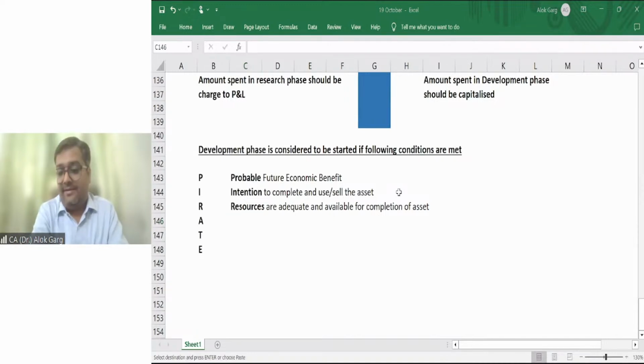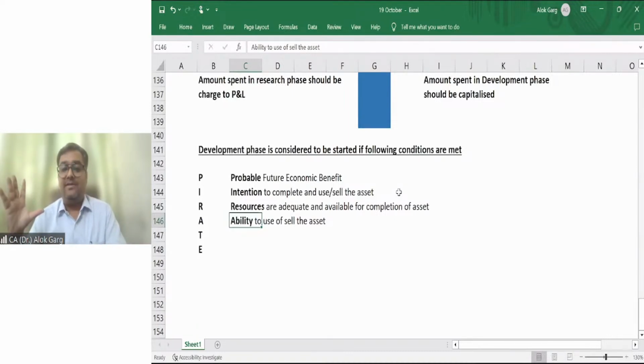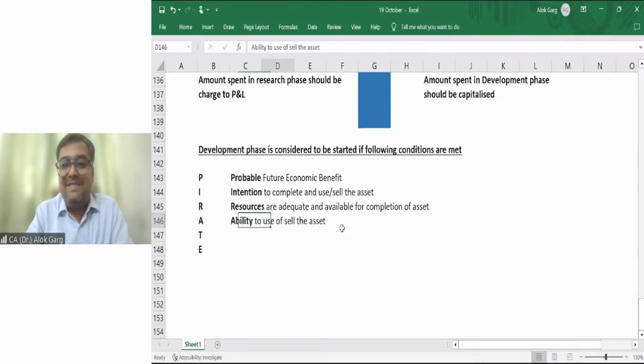Ability to use or sell the asset. So the company reached the development phase, but the government has told that this coronavirus vaccine will not be sold by the private players. It will be sold only by the government players, meaning the PSUs, public sector undertakings. The private sector undertakings will not sell this coronavirus vaccine. So it means the company does not have an ability to use or sell the asset. The company has an intention, but does not have the ability to use or sell the asset. So in that case, if this condition is missing, you cannot say that the development phase was started.